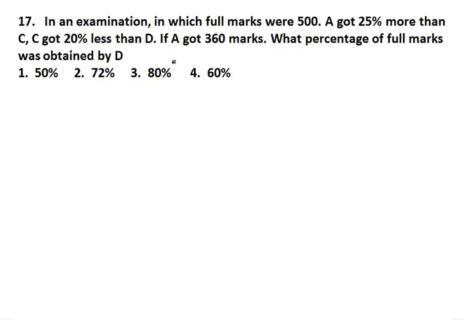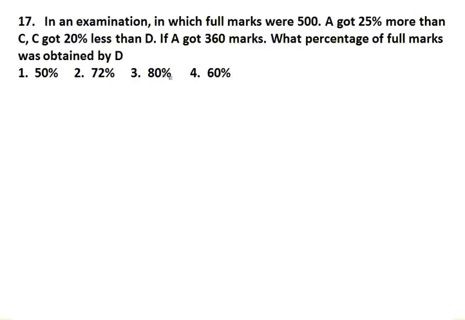In an examination in which full marks were 500, okay, there is an examination in which full marks is 500. A got 25% more than C, and C got 20% less than D. If A got 360 marks, what percent of full marks was obtained by D?